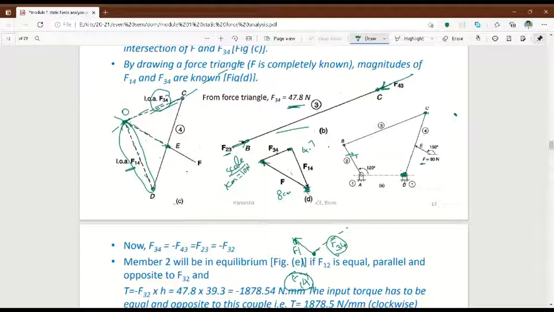Okay, we got the answer 47 Newton. So on C, 47 Newton is acting in this direction, and opposite to C, on B, it will be acting like this.